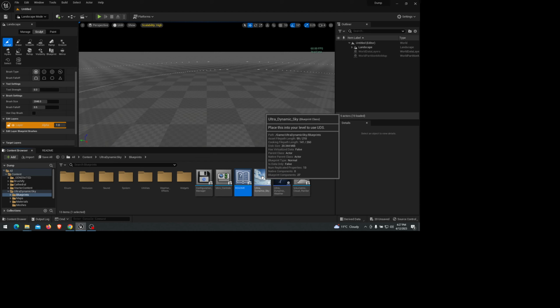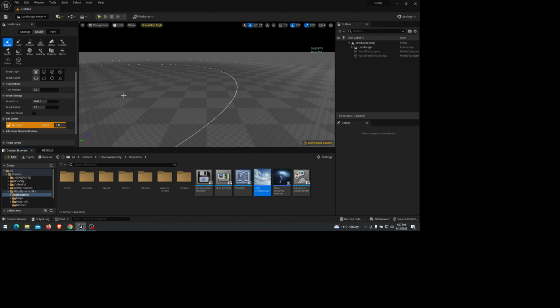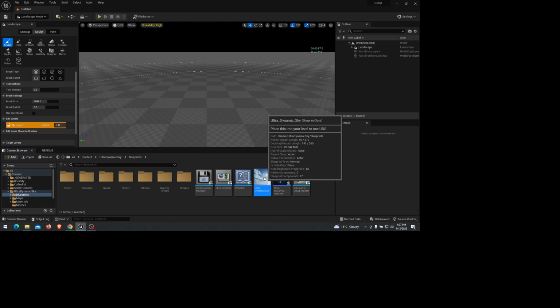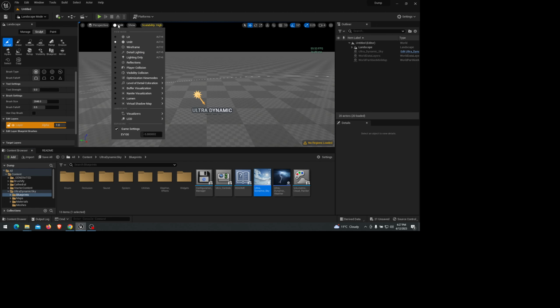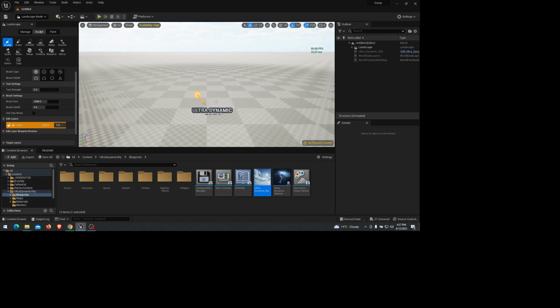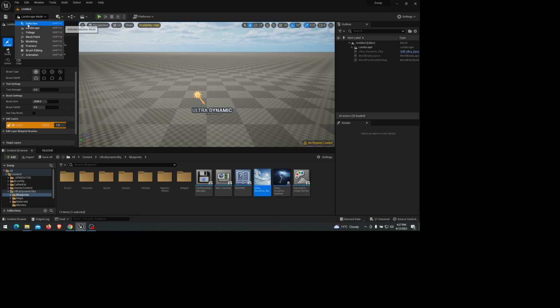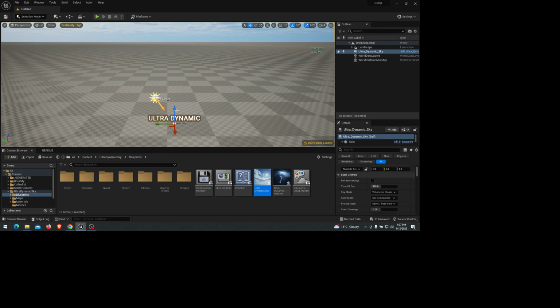So we have this blueprint class, Ultra Dynamic Sky. I'm just going to drag and drop it in. This is a new, empty map, just with the landscape. I'll drag and drop it, and I have it unlit, but if you set it to lit, you can see here. Also, let's go back to selection.